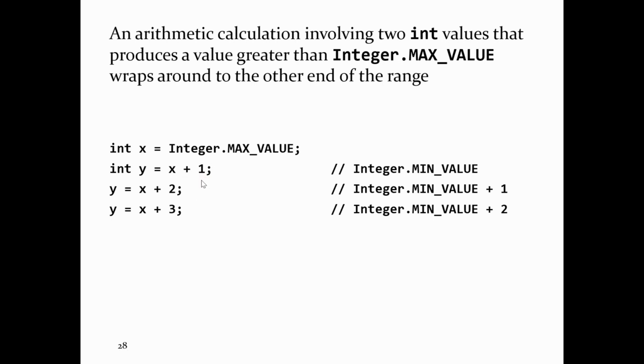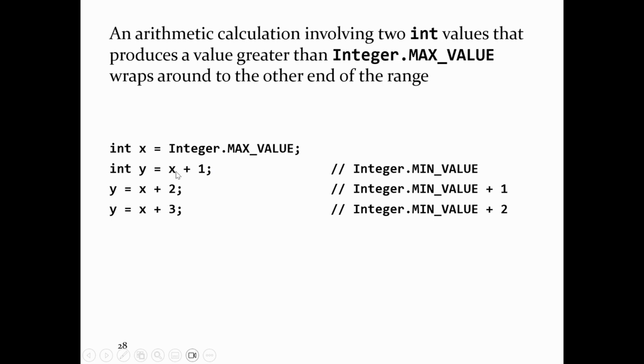I can't represent x plus 1 using an int, but the language says x plus 1, whatever that result is, will also be an int. X is an int, 1 is an int literal, so that's an int plus an int. So Java says I'm going to do integer math with this. So what does x plus 1 become?